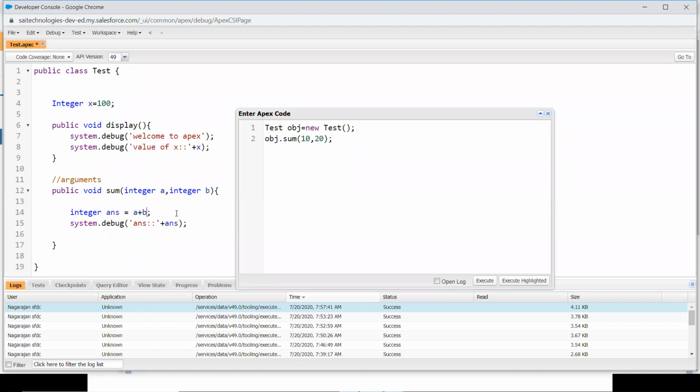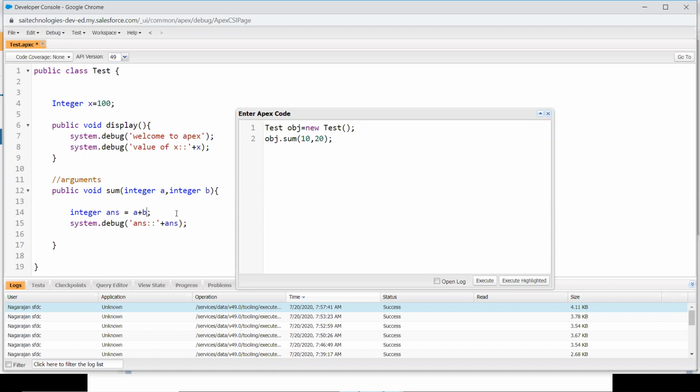Two people are working on the same project. One has already completed the code to calculate the GST. Whether the other one needs the same functionality, does he need to write it again from scratch? No need. He can make use of it. So how can he make use of it? He will create an object for the class, and he will call that function to get the output. At the same time, he will pass his parameters also. So are you guys clear about this?